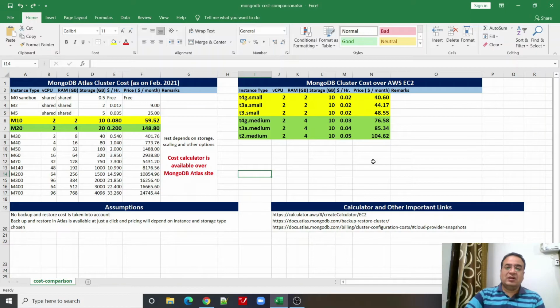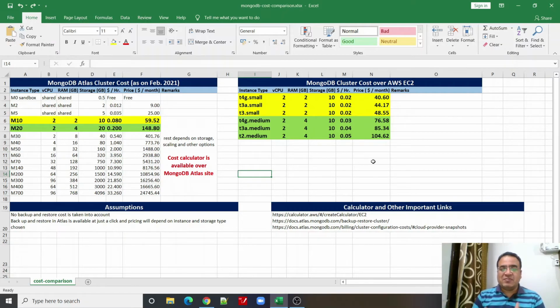For example, monitoring services, or a different kind of UI setup on top of your existing cluster. It could also be services like backup and restore, which are available within MongoDB Atlas. These are key services required for any database setup or production-level system setup, and they are available out of the box in MongoDB Atlas.